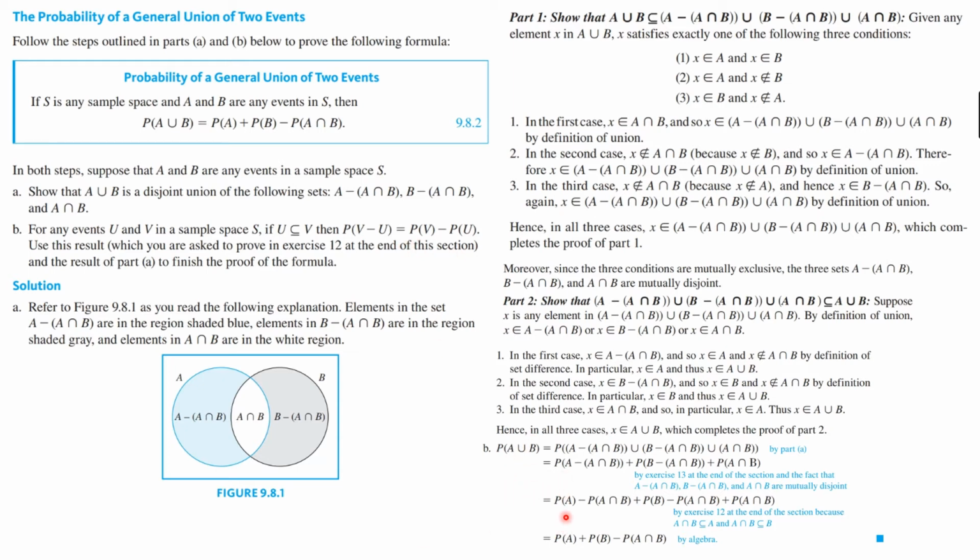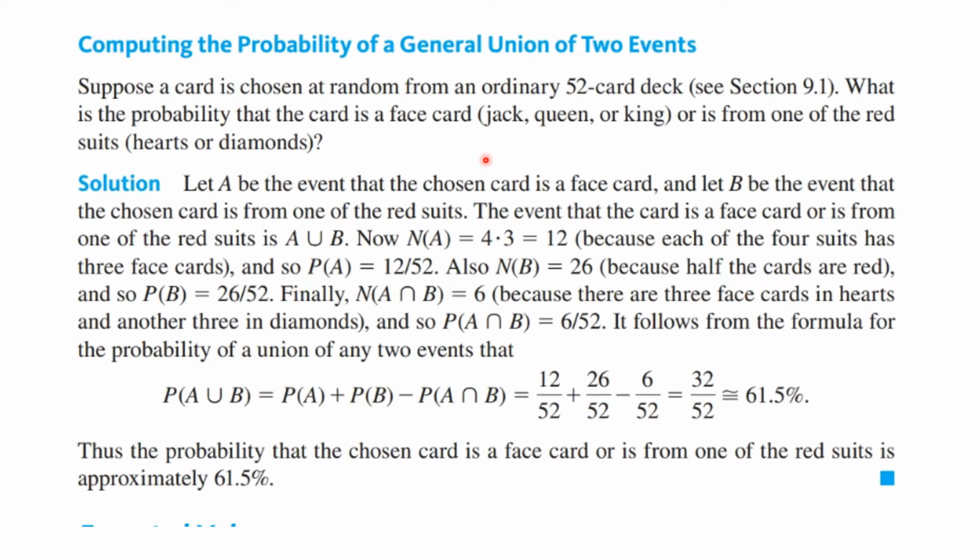Then this is equal to the probability of A minus that probability. This one is the probability of B minus that probability. And this is the probability of A intersect B. But notice that this is positive, that is a negative. They cancel out, and we have the result that we wanted to prove simply by algebra. Now you still have this issue, and you should go back and work on that problem. So now you see we have a formula that allows us to compute the probability of a general union of two events.